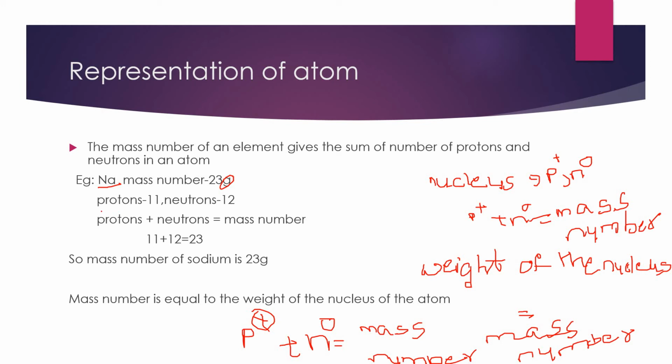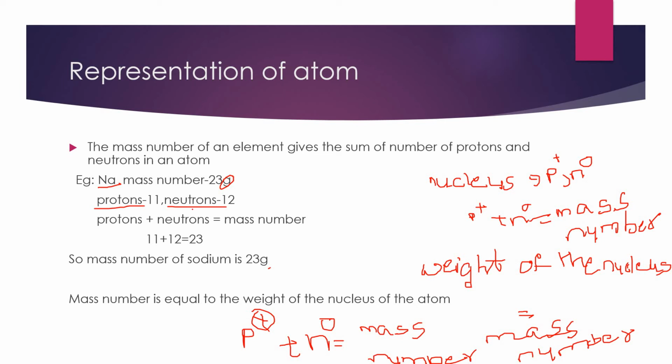Neutrons are 12. When protons and neutrons are added, 11 plus 12, the mass number is 23. So the mass number of sodium is 23.